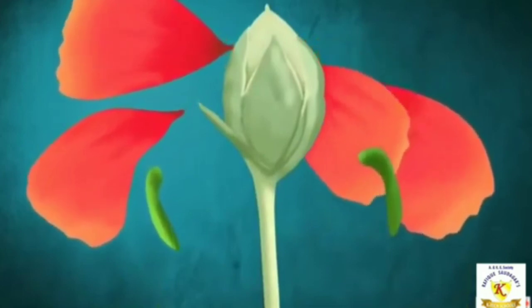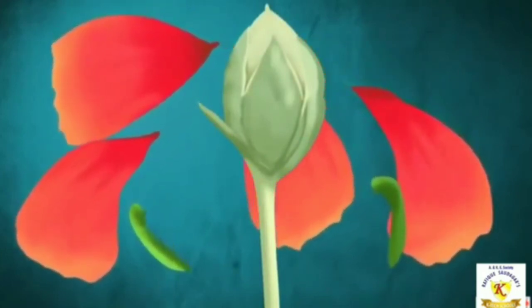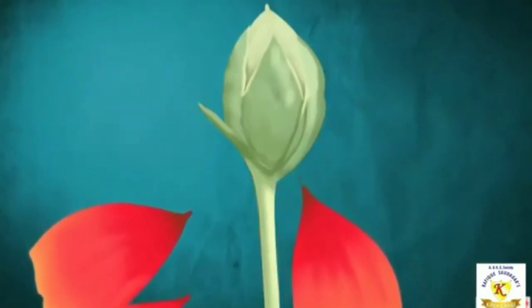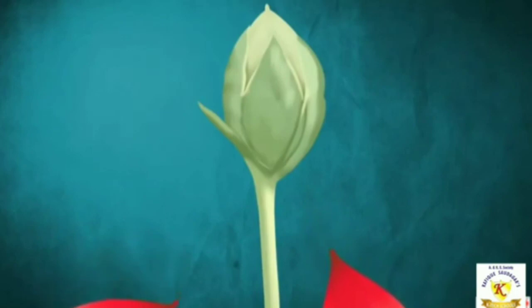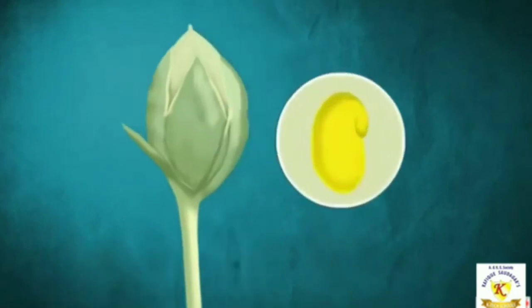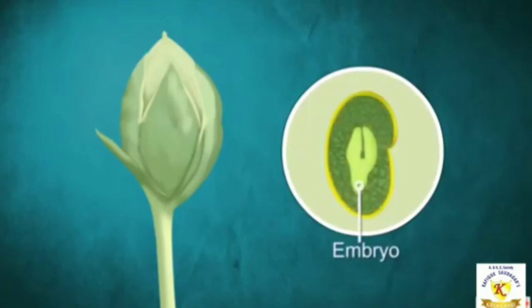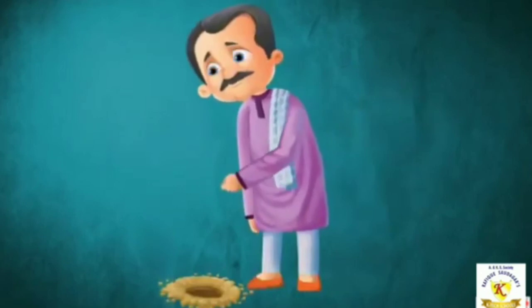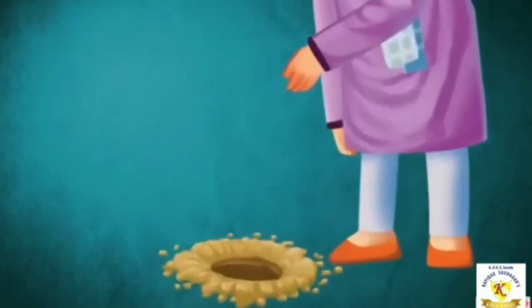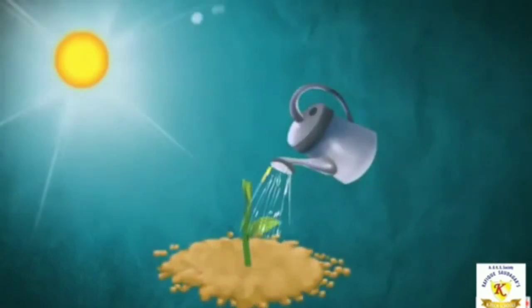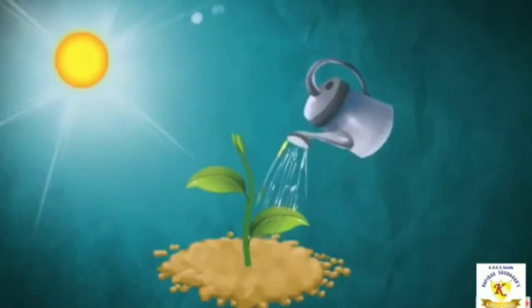Now, at this time, the other parts of the flower, like sepals and petals, fall off. So, the seed present inside the fruit contains an embryo, which is actually a baby plant. Now, each time a seed is planted in the soil and is provided with the appropriate conditions, it grows into a seedling. Are you getting me, children?